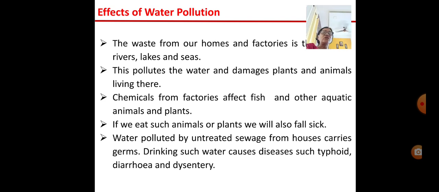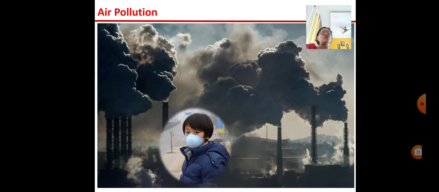Water polluted by untreated sewage from houses also carries germs. If that water is drunk by somebody, then it causes diseases such as typhoid, diarrhea, and dysentery. Right, children? So these are all the effects of water pollution.